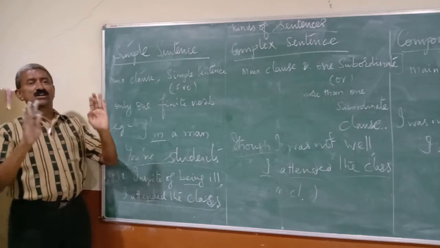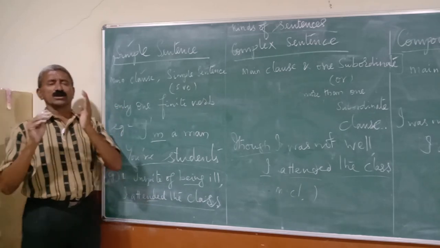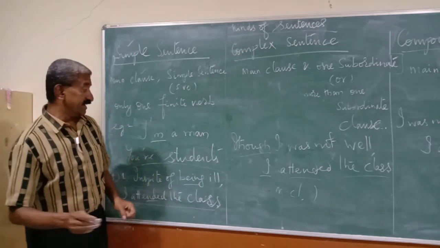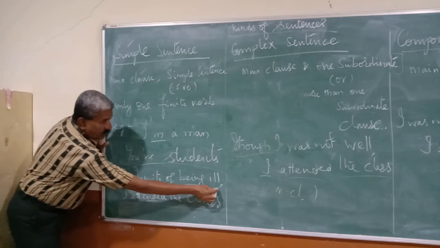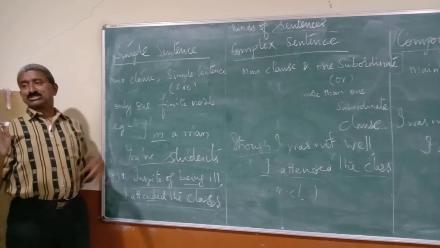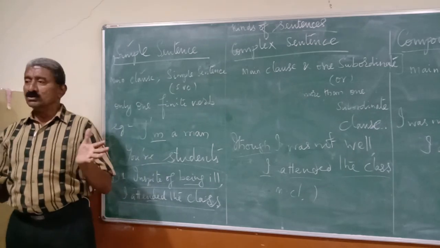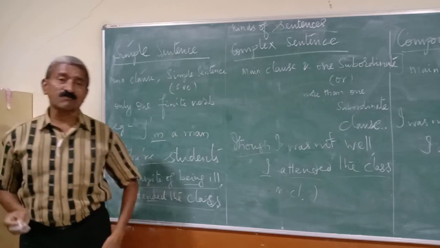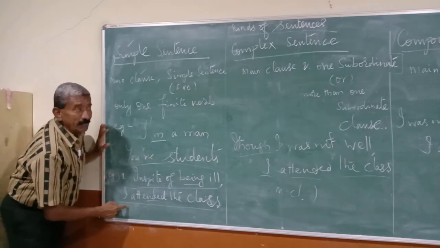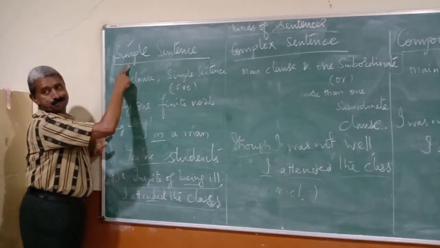A phrase will not have the full sense; it will not complete its sense, and it will not have any finite verb. Again I repeat, a phrase is a group of words which does not have the main verb or finite verb. So one phrase and one main clause can be framed as a simple sentence.